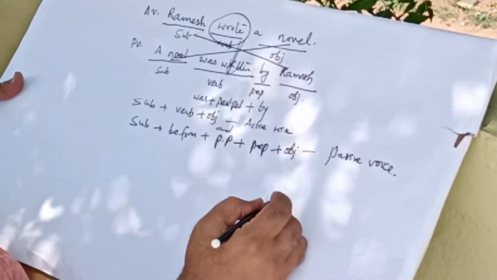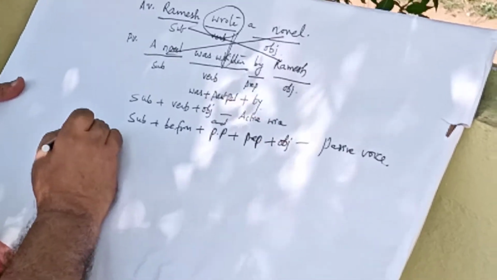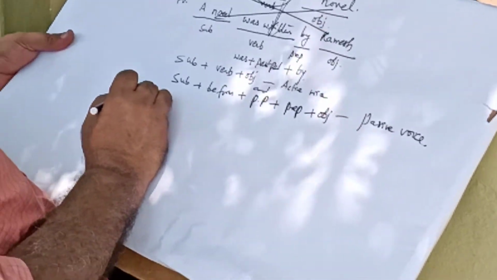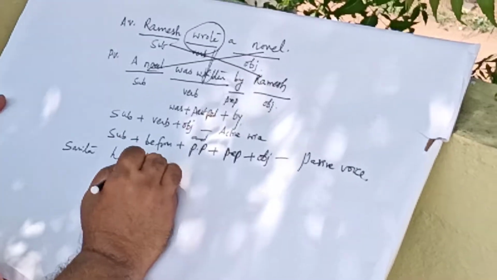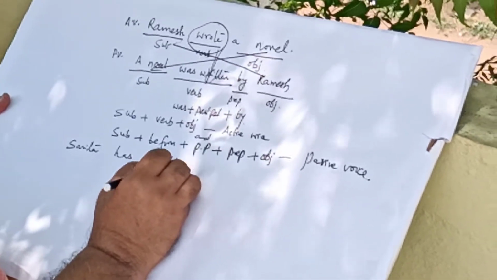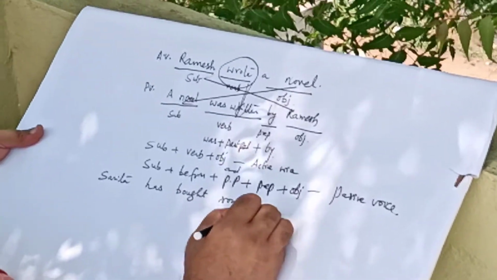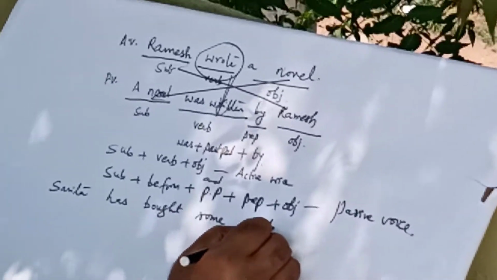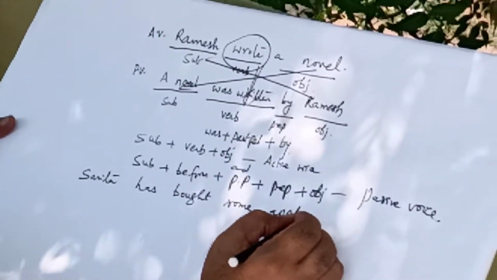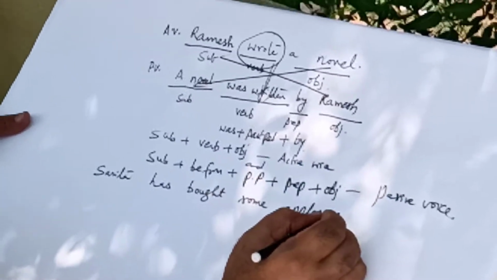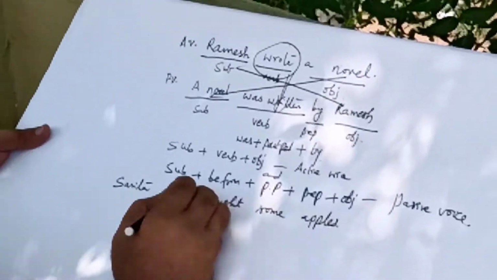Now let us consider one example. Sarita has bought some apples. Dear students, can you identify the voice? Is it an active voice or a passive voice? Yes, it is an active voice.